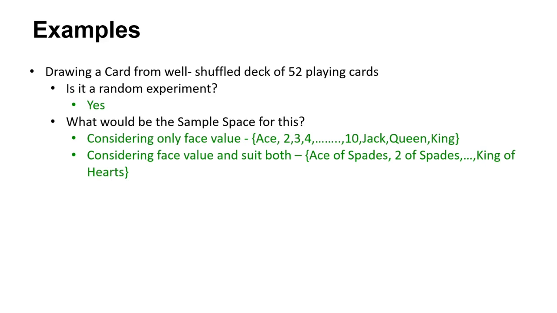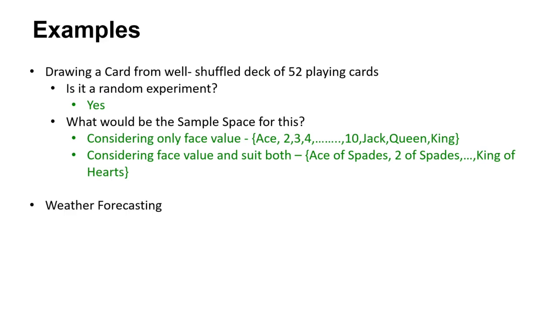If you only consider the face value, it could be ace, 2, 3, 4, 5, 6, 7, 10, jack, queen, king. Or if you involve both of the things like face value and suit, then it could be like 52 out of 52 anything. Ace of spades, two of spades, king of hearts, anything. So this would be a sample space depending on how you want to read this, right?